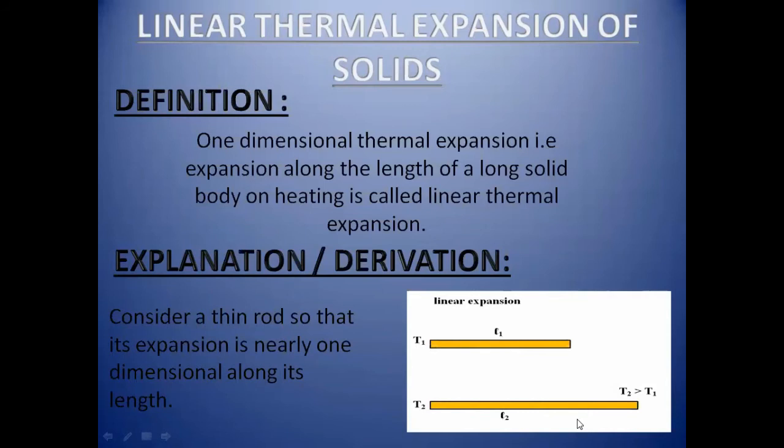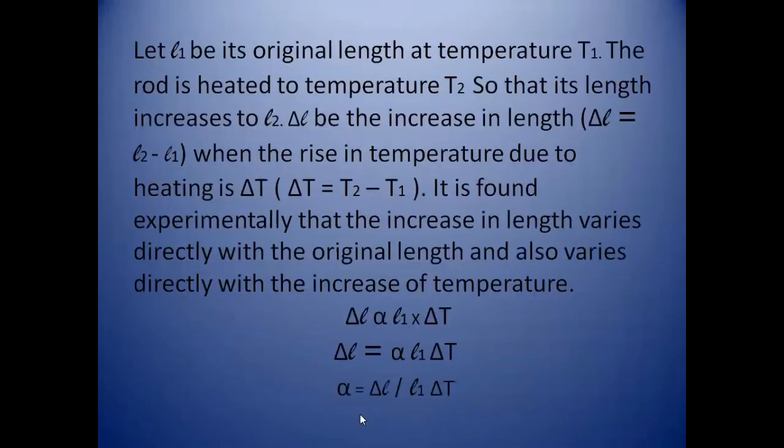Okay, so now we have to find how much it increases. So we have to derive the formula. Let L1 be the original length at a temperature T1. As I told you, the rod is heated to the temperature T2 so that its length increases to L2. Now del L be the increase in length.